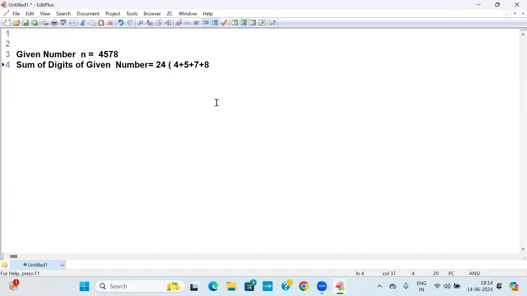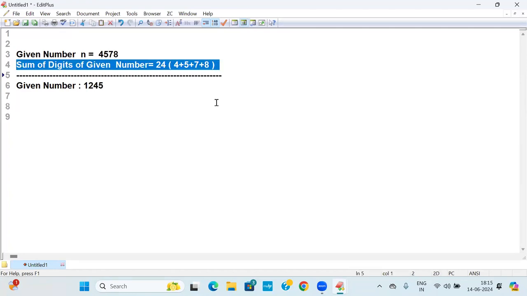This is the data. Another example, if you want: given number 1, 2, 4, 5. Now I am saying the sum of the digits I need to find.